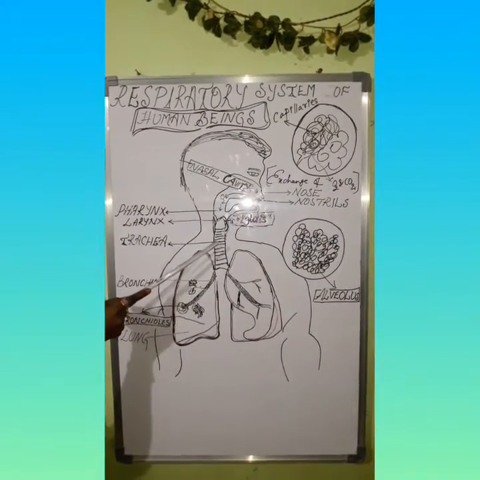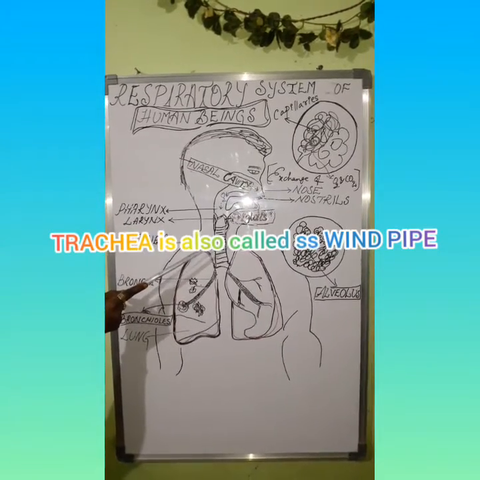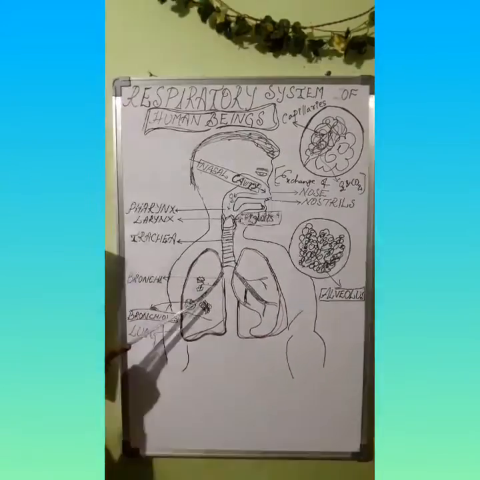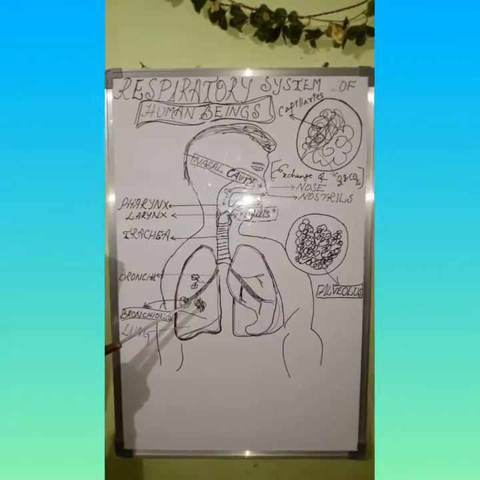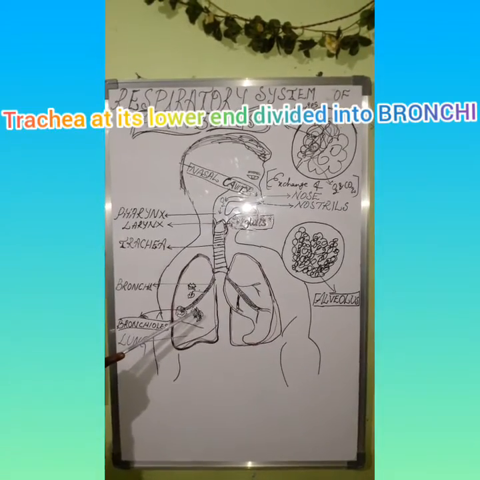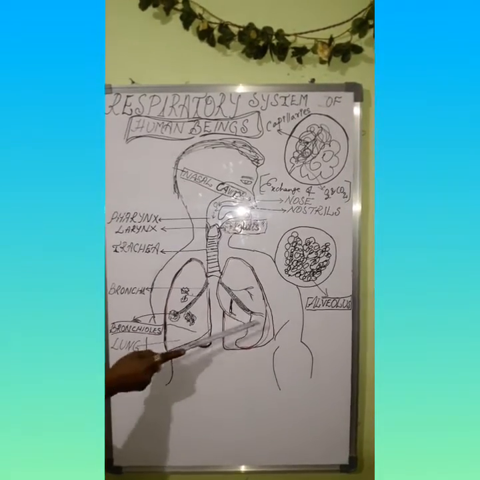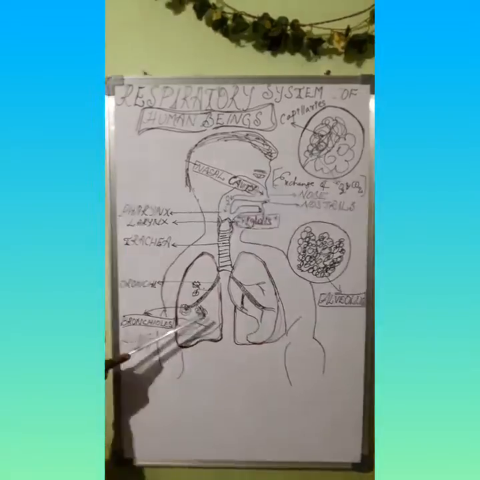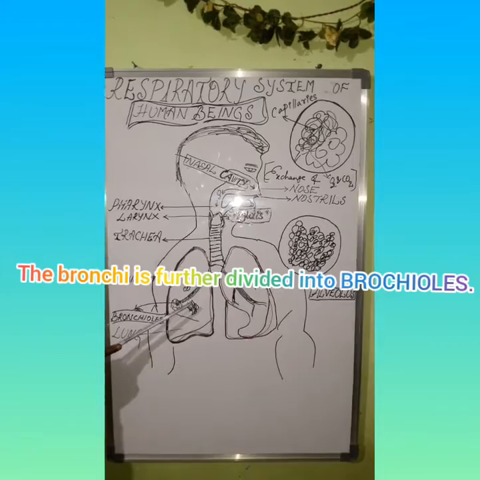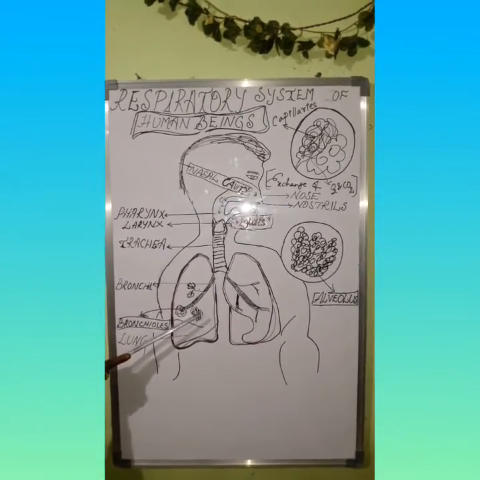This part is called the trachea. Trachea is also called the windpipe. It sends air to the lungs. Trachea at its end is divided into two branches called bronchi, one leading to each lung. The bronchi are further divided into still smaller and smaller branches called bronchioles.